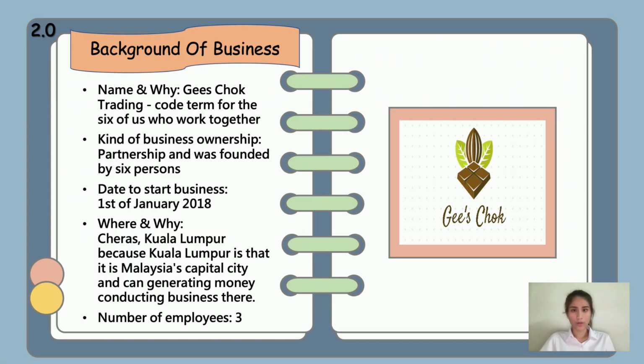The next one is the background of business. Our company name is Qiao Trading. Qiao is the name of our trading company because it is a code term for the 6 of us who work together. This company was founded by 6 persons on the 1st of January 2018 in Cheras, Kuala Lumpur. The reason for establishing the business in Kuala Lumpur is that it is Malaysia's capital city and can generate money conducting business there. Qiao Trading is a modest business with only 3 employees.